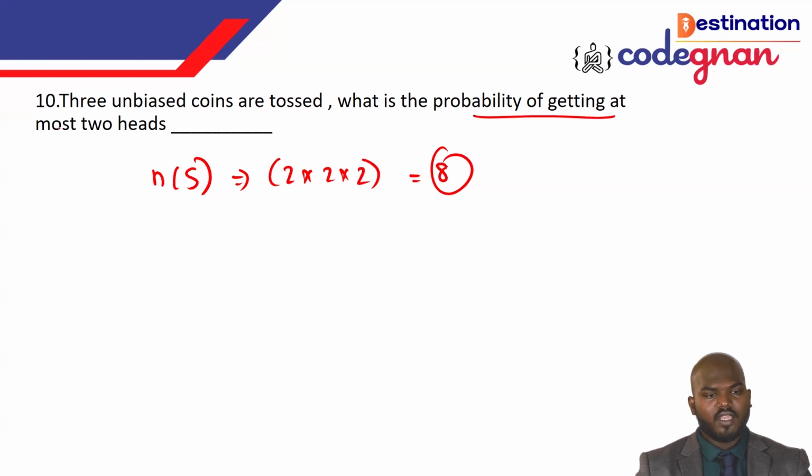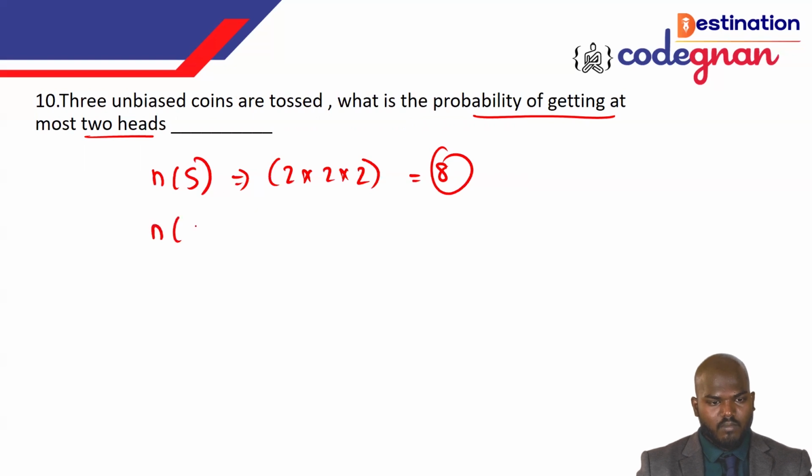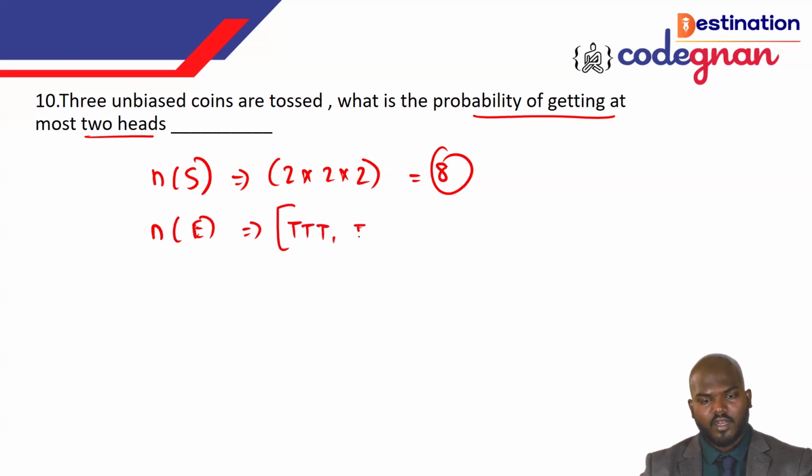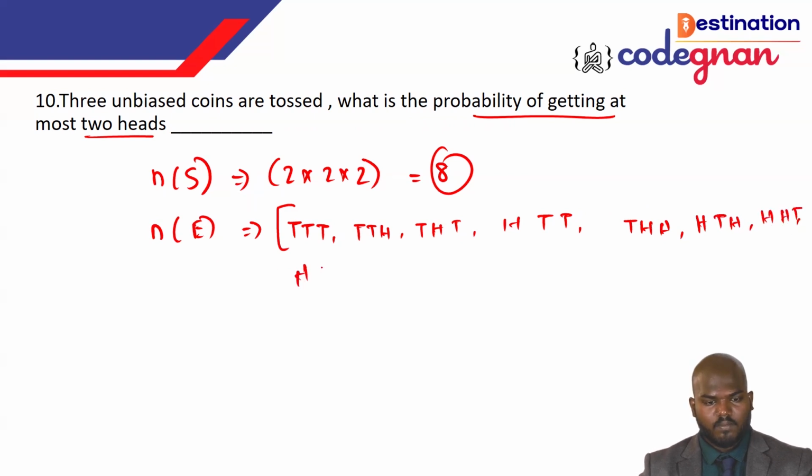So what is the probability of getting at most 2 heads? Okay, so you need up to 2 heads, that is the only deal here. So number of events, you can take it up. So what are the possibilities? Let's just write it up. It may be 3 tails, 2 tails, and so on: TTT, THT, then HTT, that is H indicates a head, and next one we can call THH, and HHT, and HTH, and then HHT, okay, and triple H. You see this one, guys. If you count all of these, we have the number of possibilities here.